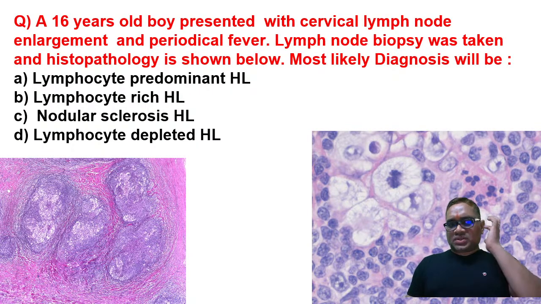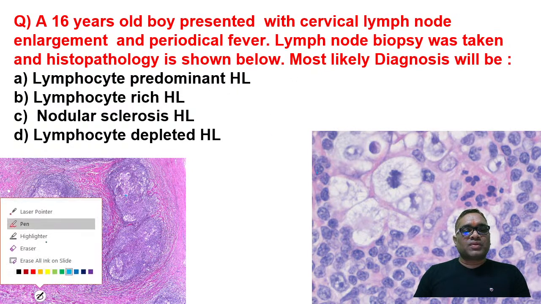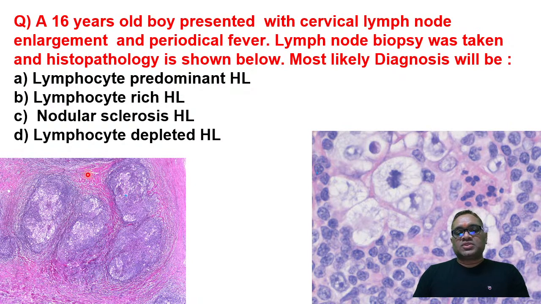Now coming to the next question. A 16-year-old boy presented with cervical lymph node enlargement and periodical fever. Lymph node biopsy was taken and the histopathology is given below. These are the two histopathological diagrams. Beautiful picture. By seeing these, you can come to the conclusion. What will be the most likely diagnosis? Lymphocyte predominant Hodgkin's lymphoma, lymphocyte rich Hodgkin's lymphoma, nodular sclerosis Hodgkin's lymphoma, or lymphocyte depleted?